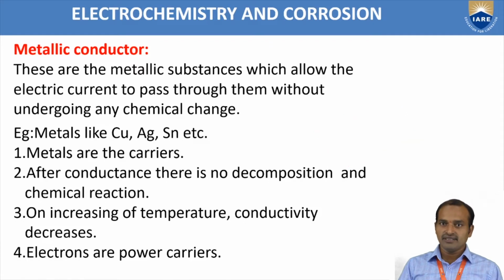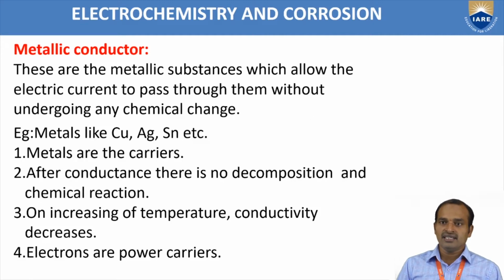To summarize, metallic conductors are metallic substances which allow the electric current to pass through them without undergoing any chemical change. Examples are copper, silver, tin, lead, zinc, etc. The metals are the carriers.